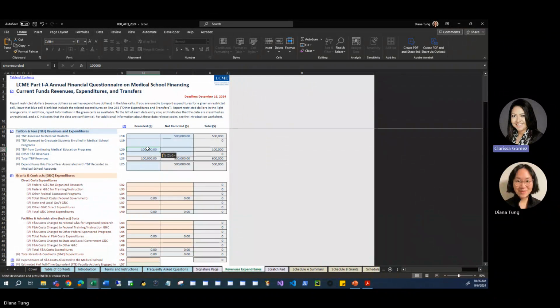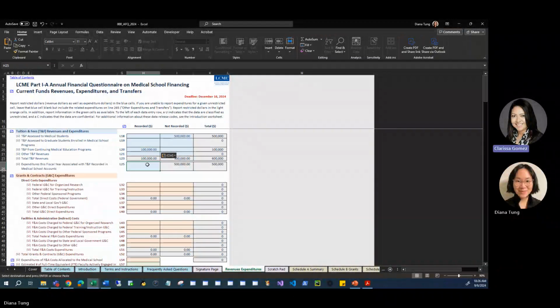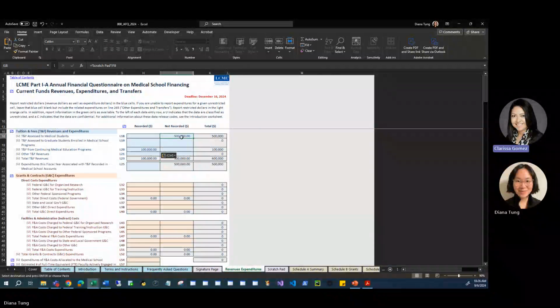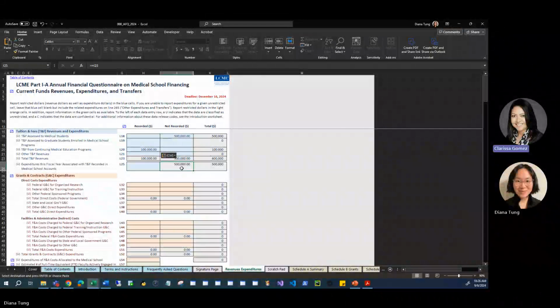Because tuition and fees is an unrestricted revenue category, we need to enter expenditures. Expenditures for tuition retained by the parent are automatically entered for us. Note the $500,000 in line 25. You can think of this cell as money that your medical school generated but did not directly receive because it went to the parent. So it is, in a sense, a type of expenditure paid to your parent. It is essentially money that your medical school did not directly receive.